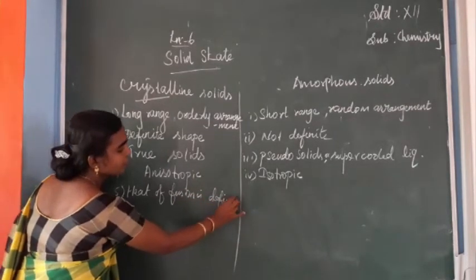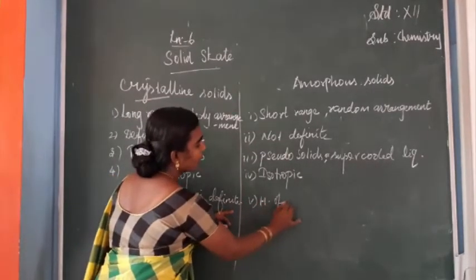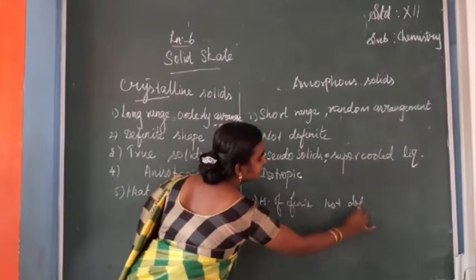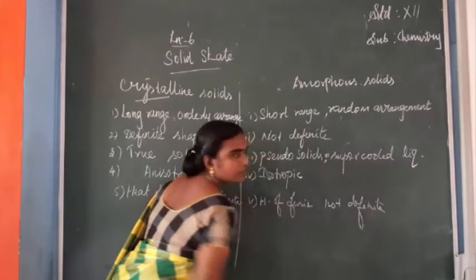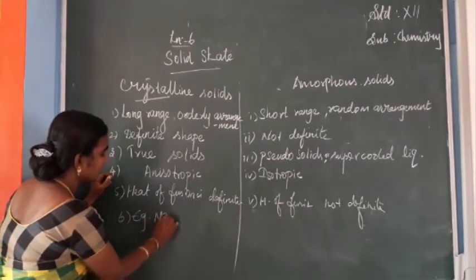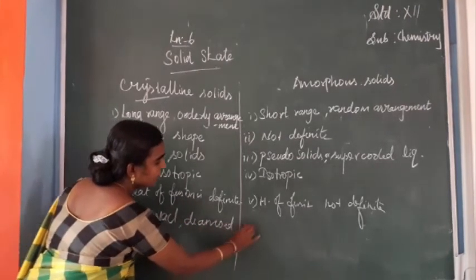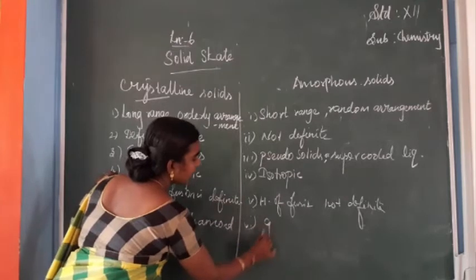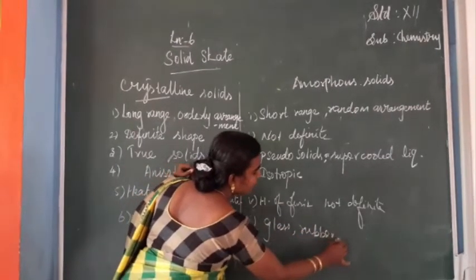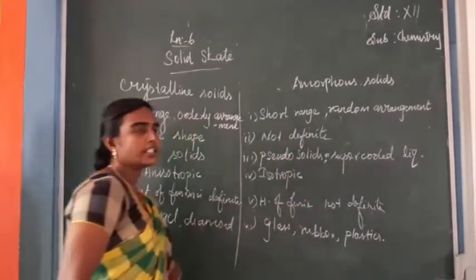Here heat of fusion is not definite. Last, example: NaCl, diamond. Here example is glass, rubber, plastics, etc. Okay.